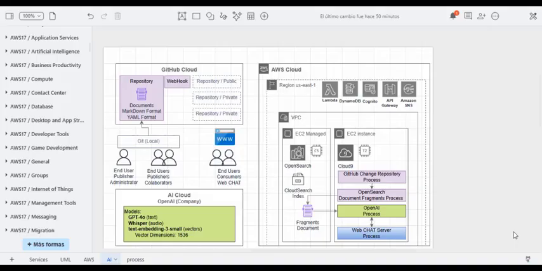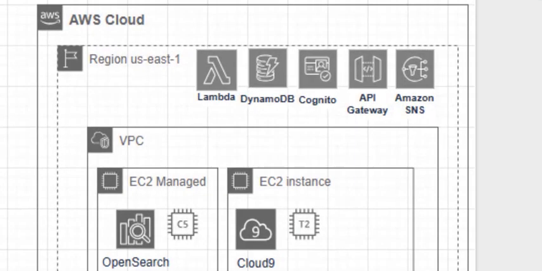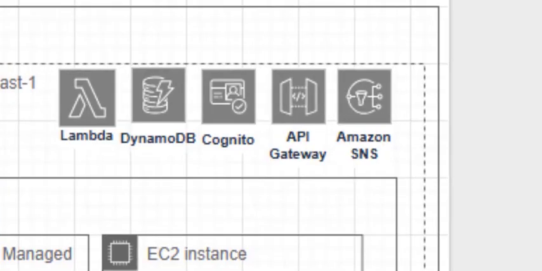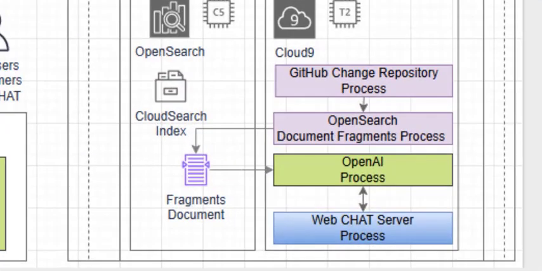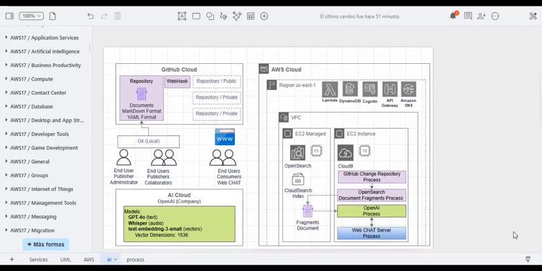The entire solution is deployed on AWS, so hotels do not need to maintain their own infrastructure. The architecture includes high-availability servers, user authentication, a semantic database for document retrieval, an operational database, and automated processes that keep all information continuously synchronized. When a user submits a query, the system retrieves the most relevant documentation chunks, provides them as context to the AI, and returns a response based on the hotel's procedures.